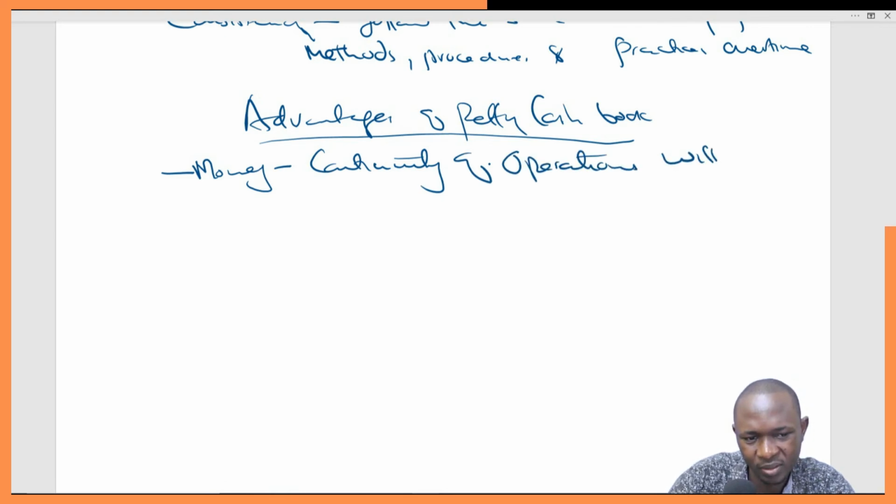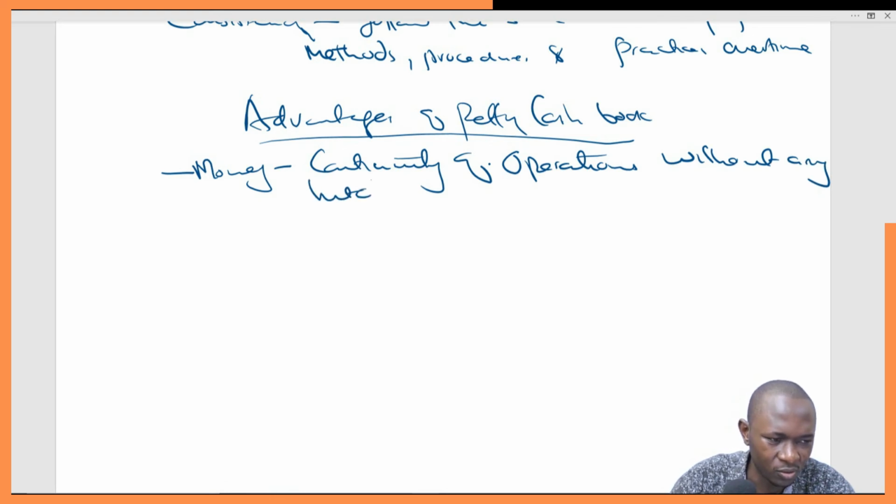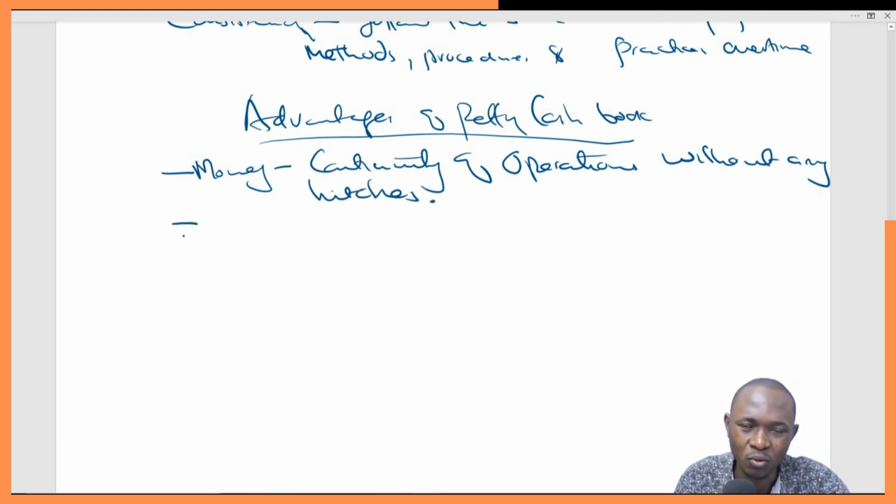without any hitches. Continuity of operations without any hitches. So that comes in as one of the key advantages of maintaining a petty cash book the imprest way, that there will be continuity of operation without any hitches, because money is always there.